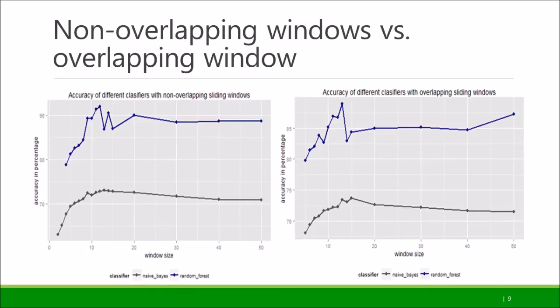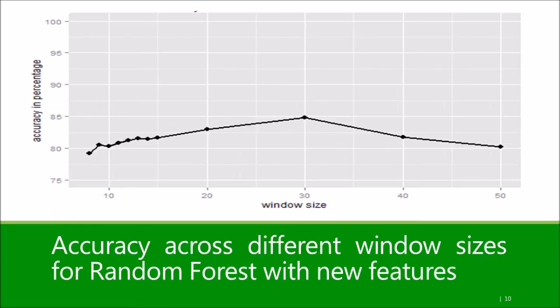We found that the accuracy of prediction for non-overlapping window is higher, however the confidence interval is also wide. We then incorporated overlapping windows to ensure that the transformation of time is maintained and the data points are not independent of each other. We then tested the new dataset against naive Bayes and random forest. Clearly, random forest performed well, and we have used random forest for all our subsequent analysis. As shown, window size of 14 gave us the best results.